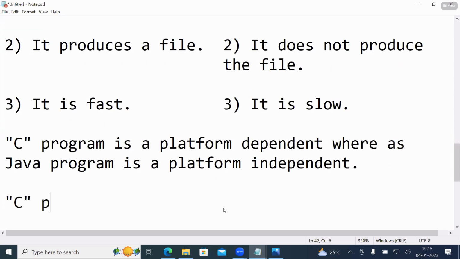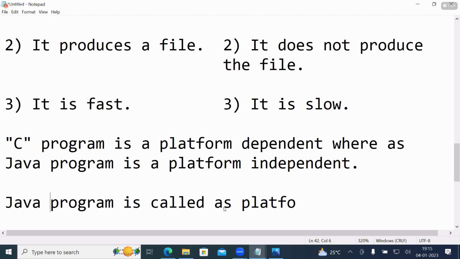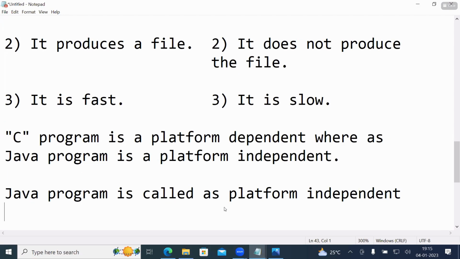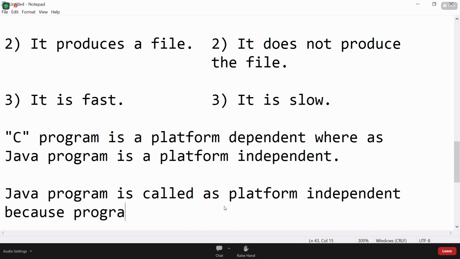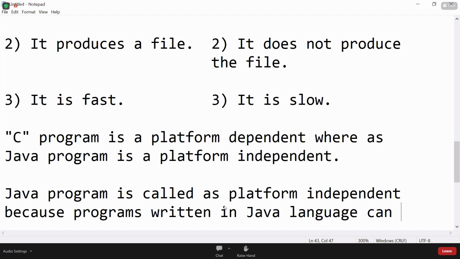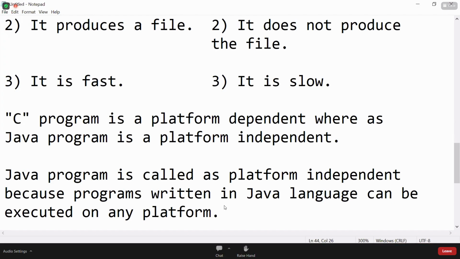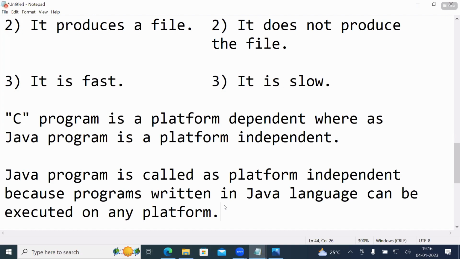Java program is called platform independent because programs written in Java language can be executed on any platform.